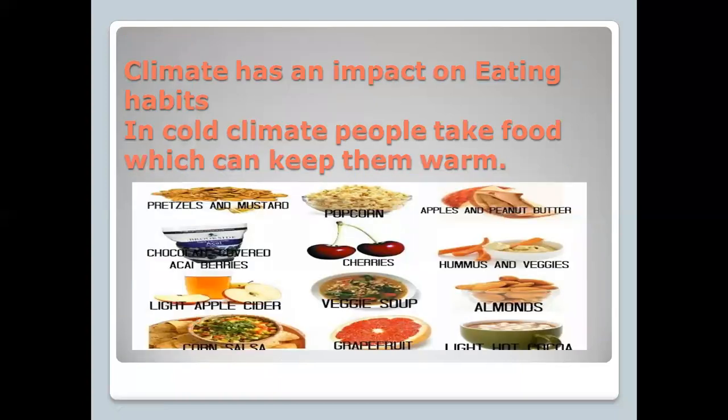Climate has an impact on eating habits. As I have already told you, in cold climates, people take food which can keep them warm. You can see different examples of food shown here, like veggie soup, corn salsa, grapefruit, dry fruits like almonds, and many more things.